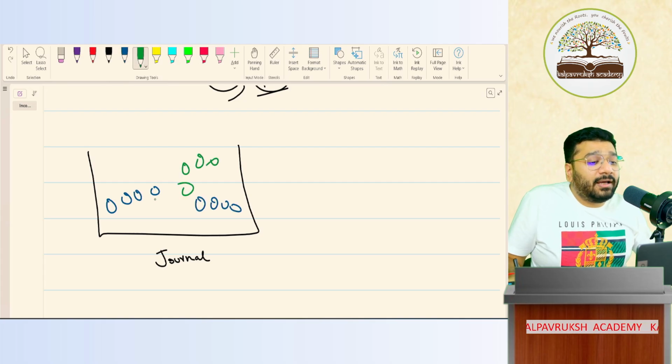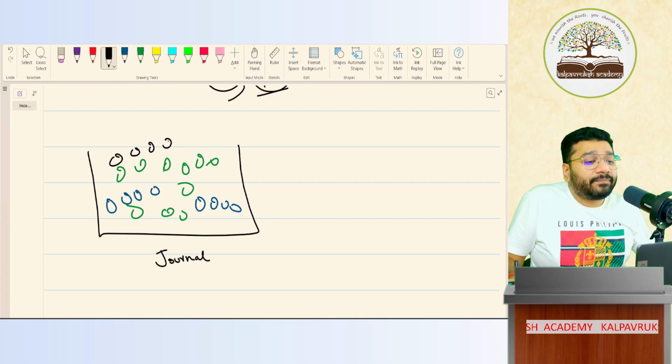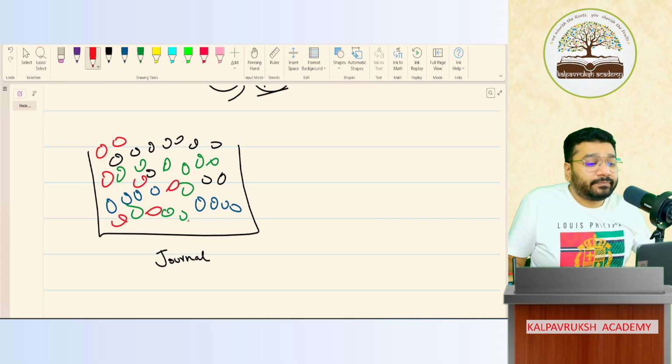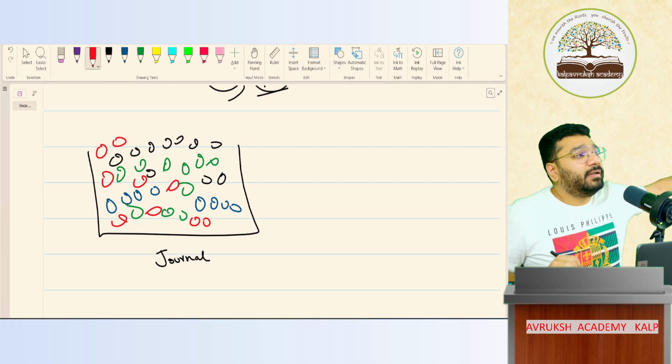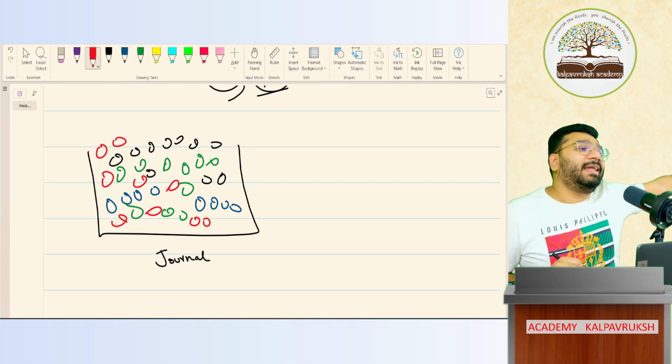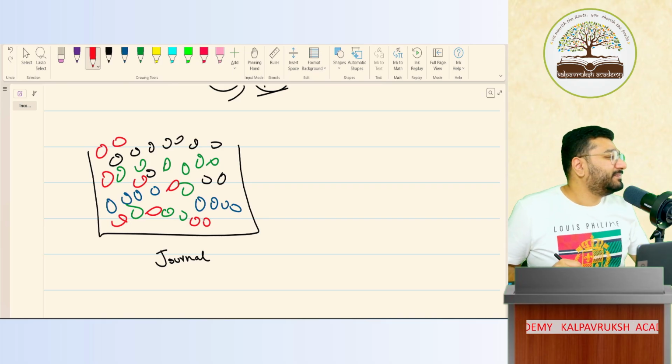The green balls are sales. The black balls are salaries. Red balls are cash. Is it possible for you to sit and count how many are red balls, black balls, green balls, blue balls? This is your journal.